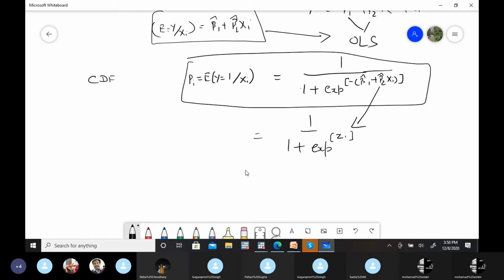Anyone of you? Can we apply OLS here? I have this equation. Can I apply the OLS method to estimate this beta 1 and beta 2?